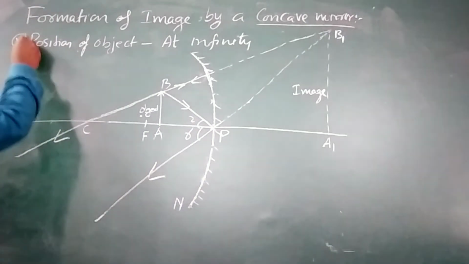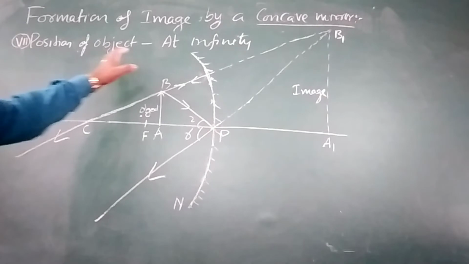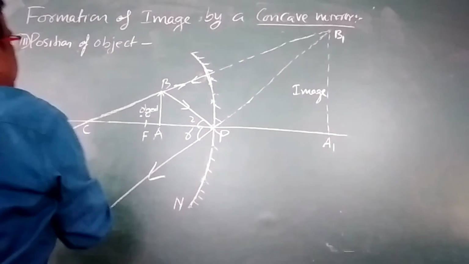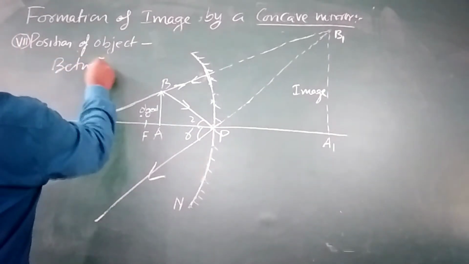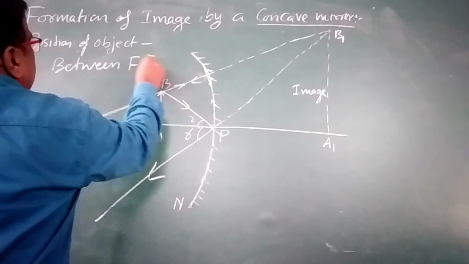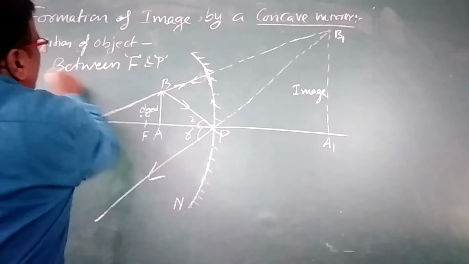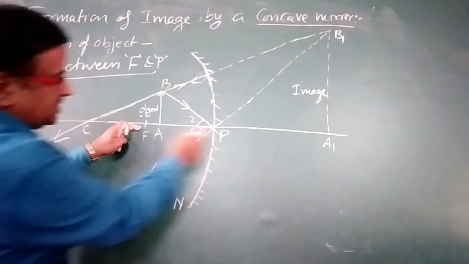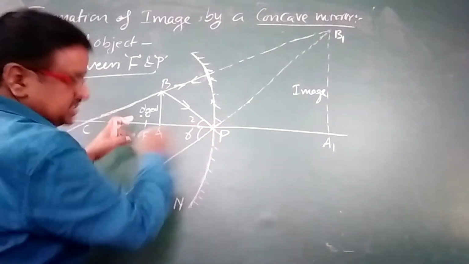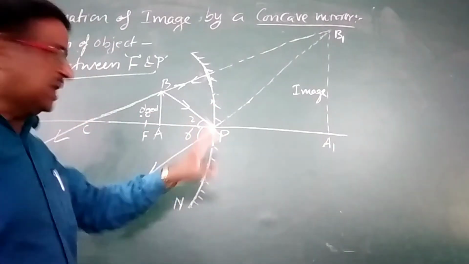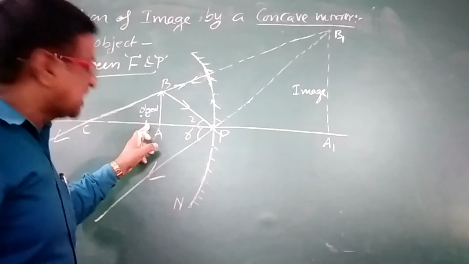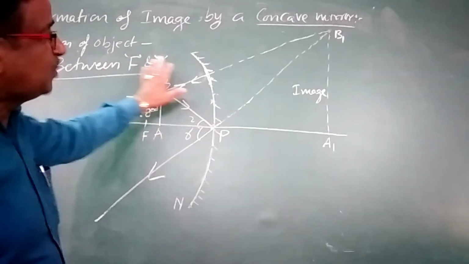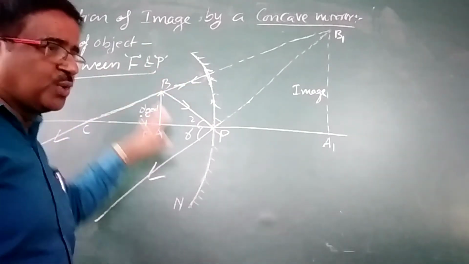This is the seventh situation. And the position of the object is placed between focus and pole. And my dear student, the object is here. This is focus and this is pole. In between this, anywhere, कहीं भी आप रख सकते हैं. ऐसा जरूरी नहीं है कि फोकस से थोड़ा सा हटा के रखिए, पोल से थोड़ा सा हटा के रखिए. दिस इज कॉल्ड एज बिटवीन फोकस एंड पोल. तो ऑब्जेक्ट इज प्लेस्ड बिटवीन फोकस एंड पोल.